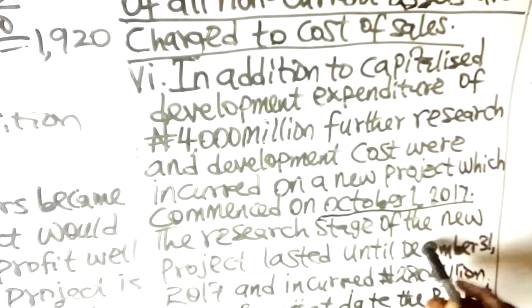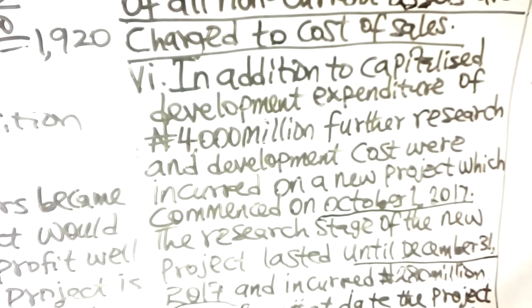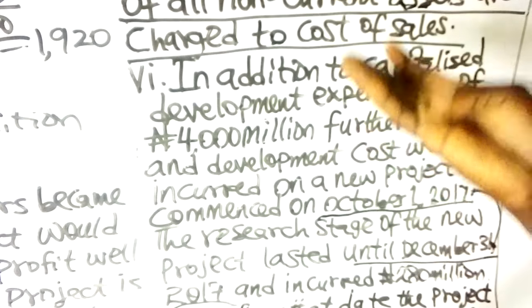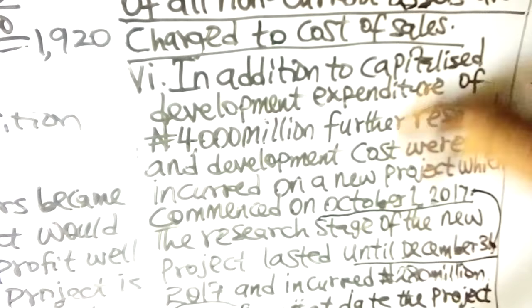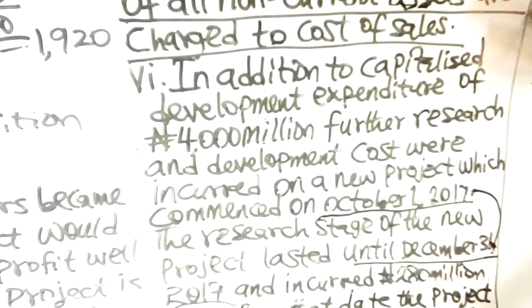The research stage of the new project lasted until December 31st, 2017. Remember, you were told that the project commenced on 1st of October 2017, and the research stage lasted from October to December of the same year. Now, if you count, how many months is that? October, November, and December. That is 3 months. The research stage is just 3 months.